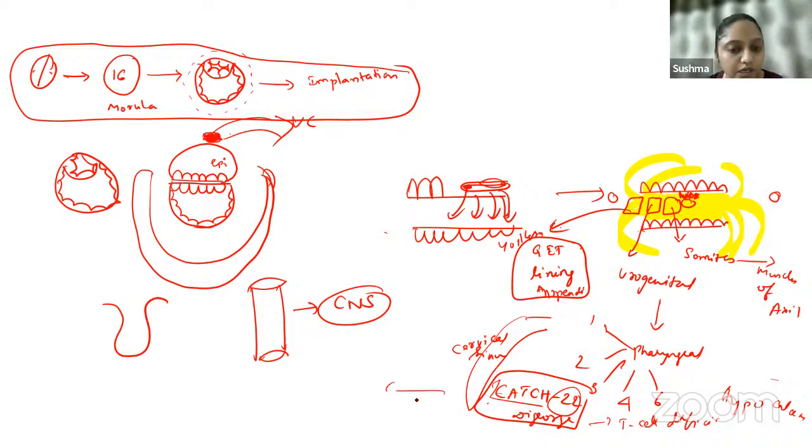21 non-disjunction is Down syndrome. Down syndrome causes duodenal atresia, omphalocele. Remember anything coming into your head? This is how the correlation and integration needs to be done, guys. It's never isolated embryology. It is always correlating with other topics, how any defect in the embryological development results in different problems.